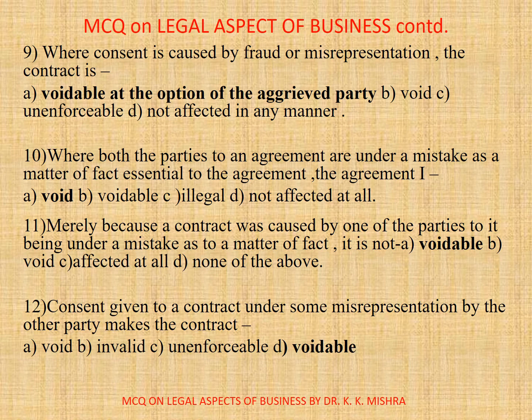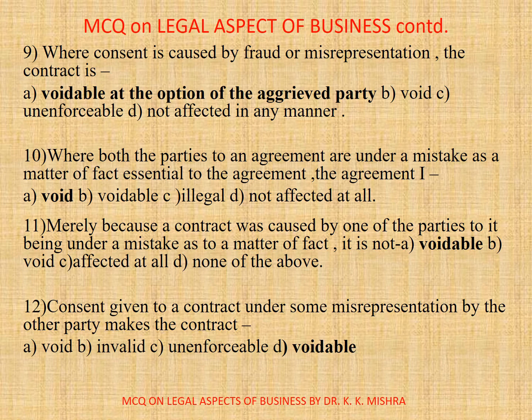Now question number 9. Where consent is caused by fraud or misinterpretation, the contract is, options are A. Voidable at the option of the aggrieved party, B. Void, C. Enforceable, D. Not affected in any manner. Correct option is A. Voidable at the option of the aggrieved party.